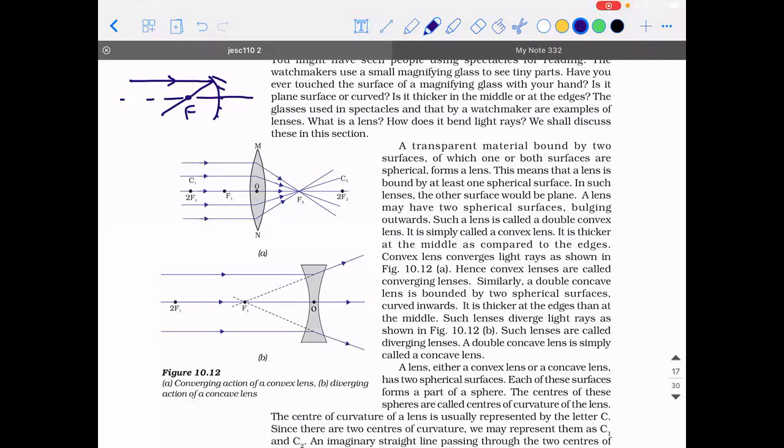In a similar way, if you take rays parallel to the principal axis with respect to a lens, the rays will start getting converged and they meet at a particular point on the principal axis, which we call the focus. So this is what we call the principal focus. Are you guys able to understand?